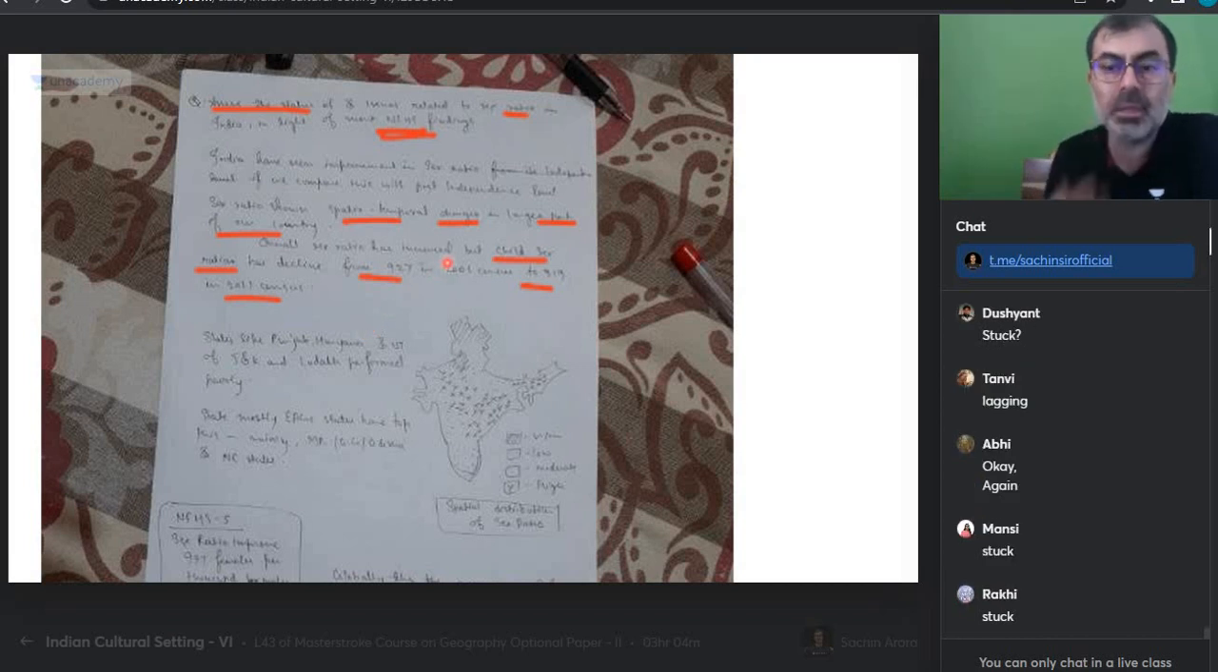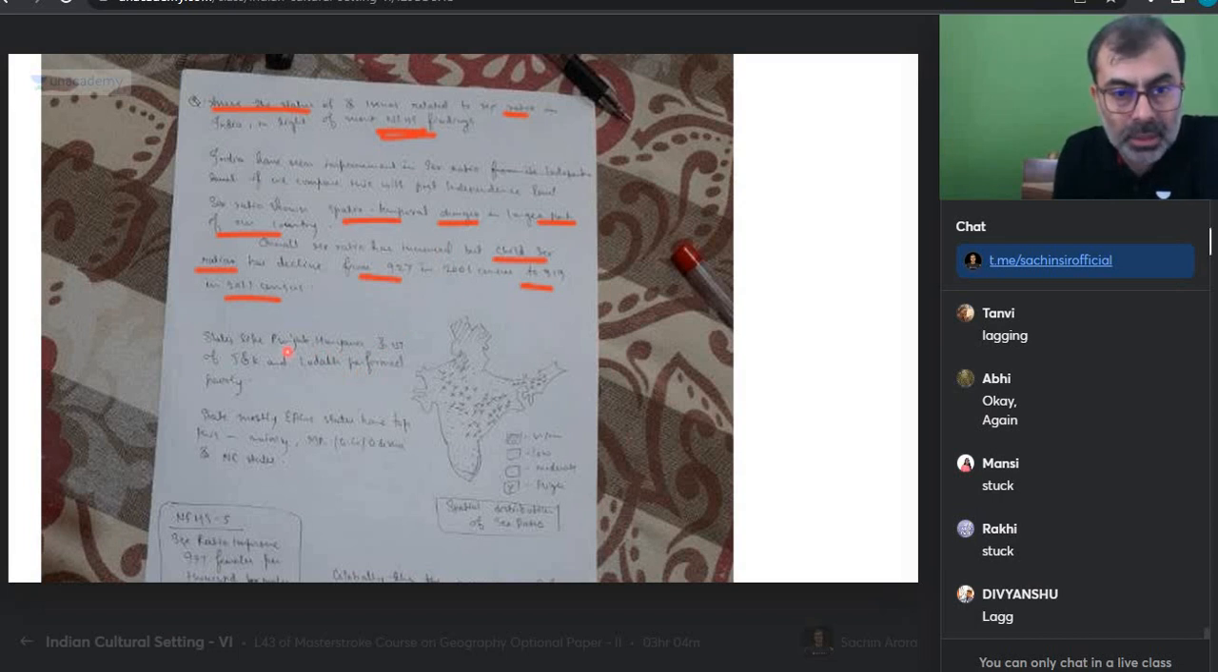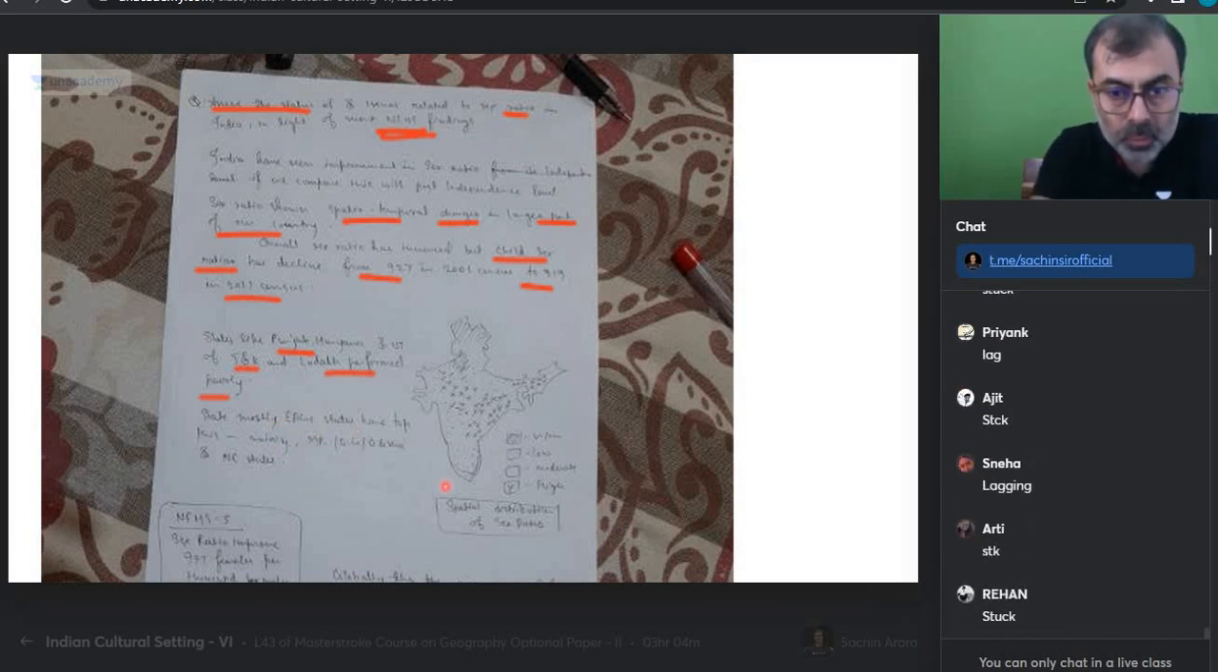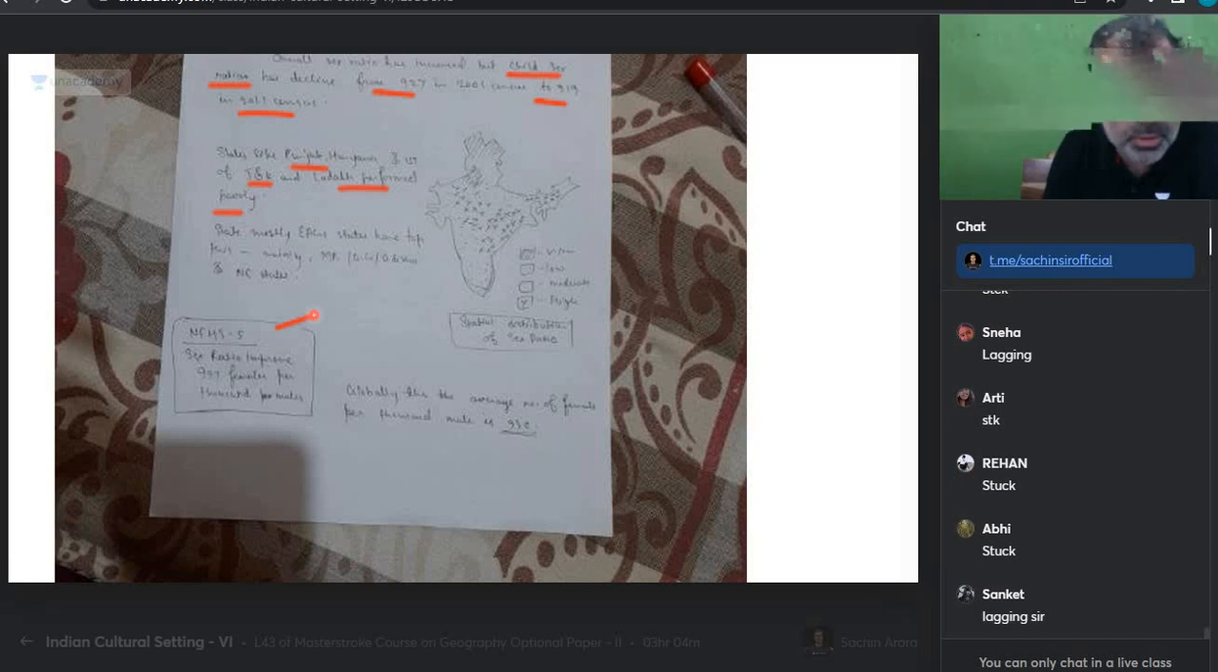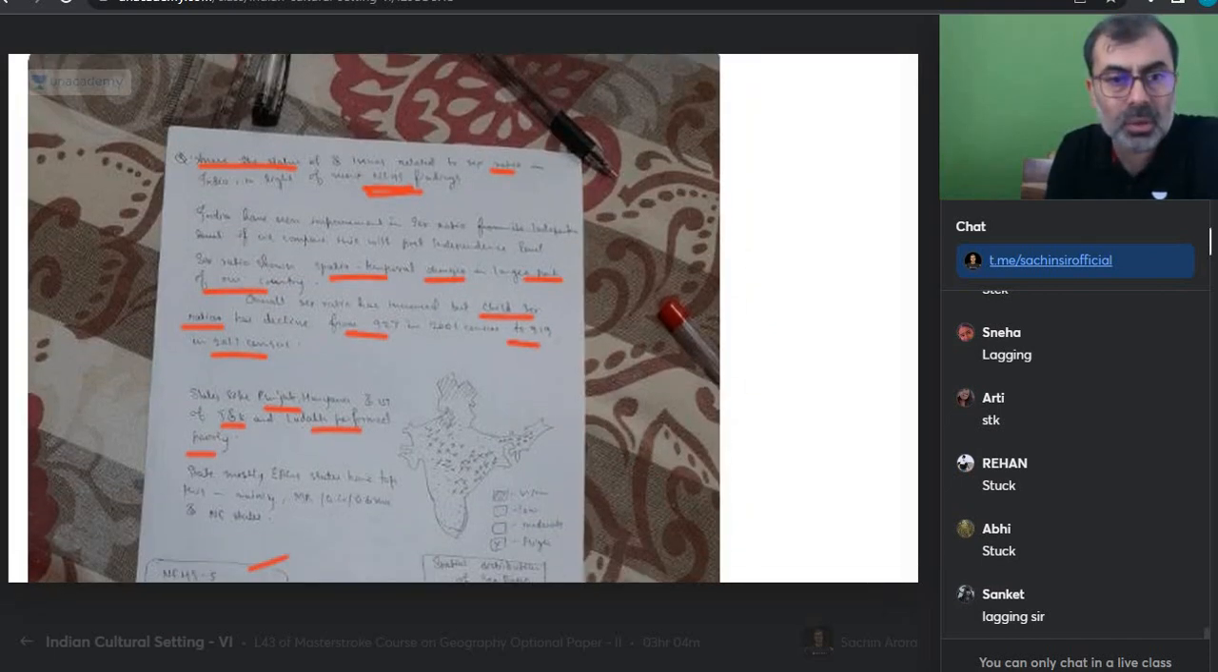Everyone, is there a difference in the question when we write in light of NFHS findings? It should be there. States of Punjab, Haryana, mostly eastern states have this thing. That's it. NFHS. What is NFHS saying? NFHS says the sex ratio improved. Everything has to be there. So what do I look at?